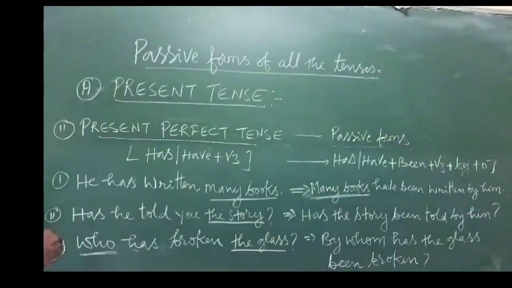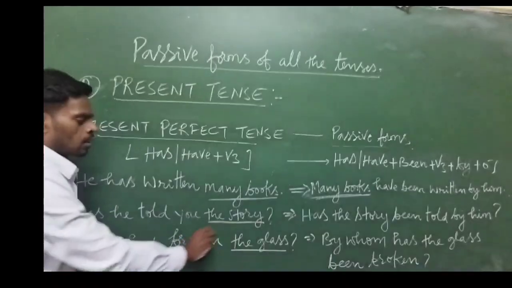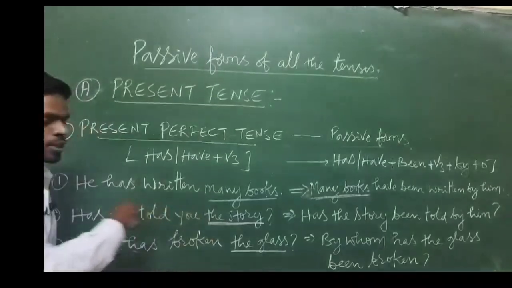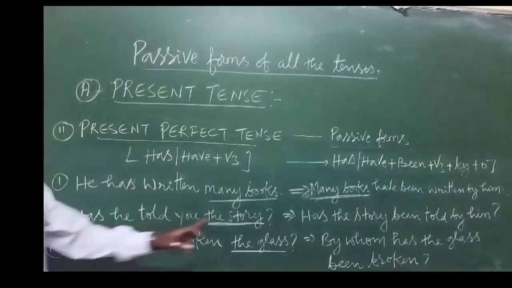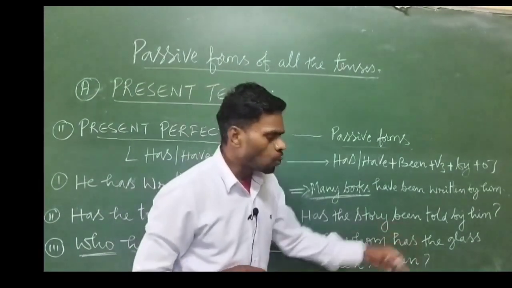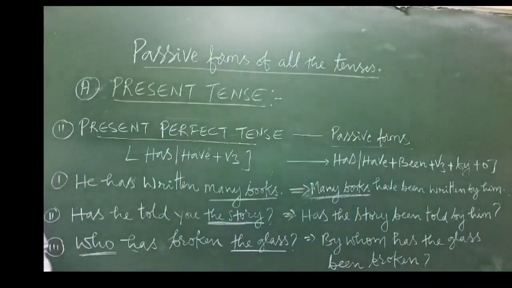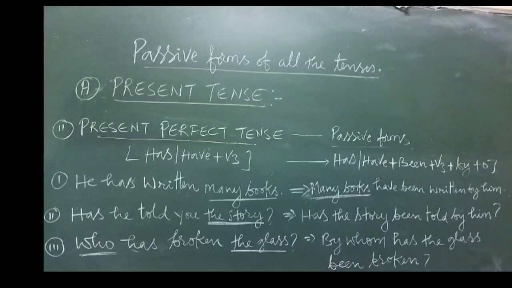Then the second example we have, has he told you the story, and question mark, and you have to see the object. So the object is in singular form, so no need to change this has, you put the same has. So has the story been told by him, and at the end a question mark, because you have seen a question sentence does not change, it remains the same only.